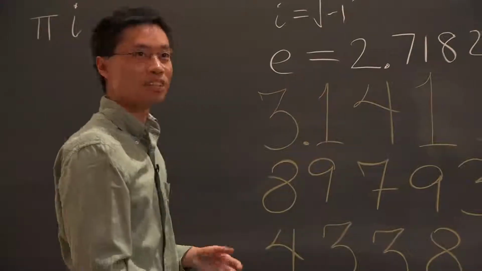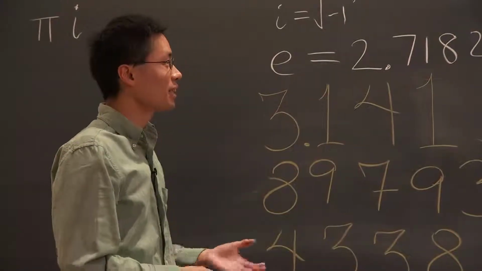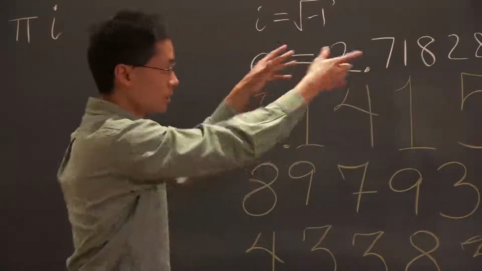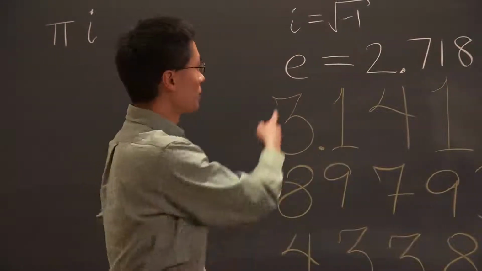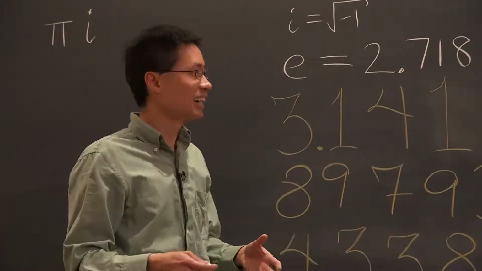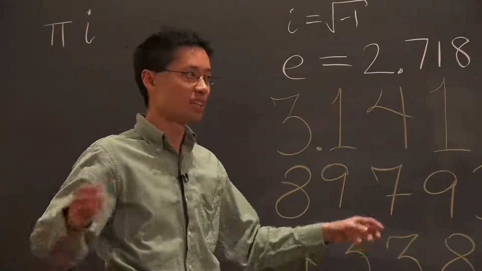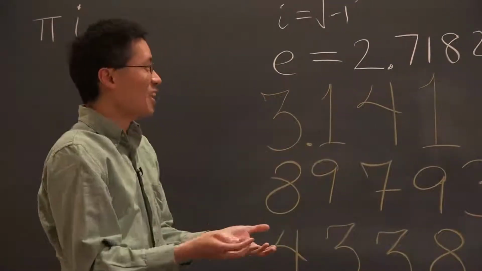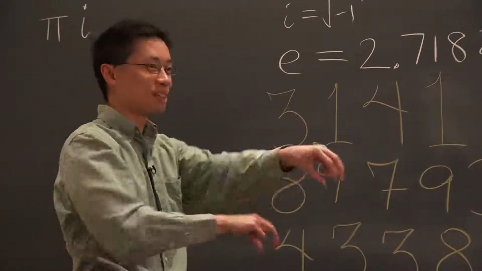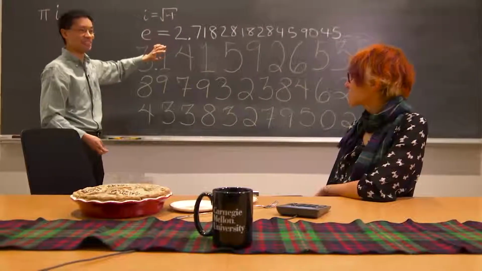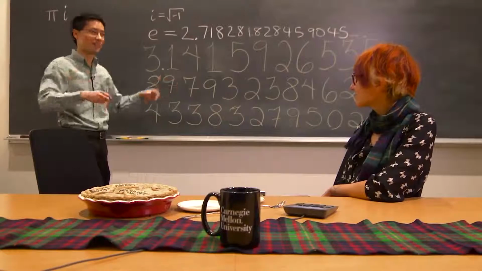But this e actually comes also somewhere else in mathematics. Even though I told you this doesn't have any nice repeating decimal or even terminating decimal, with e, you can get e by saying, suppose I have a box of chocolates with 100 chocolates, and I drop them all on the ground, and I try to put them all back in. This is like these nice chocolates where everything's different, right? You can ask, what's the probability that every chocolate went back in the wrong spot? And that probability becomes very close to 1 over e. That's this, and the more chocolates you have, the closer it is to this.